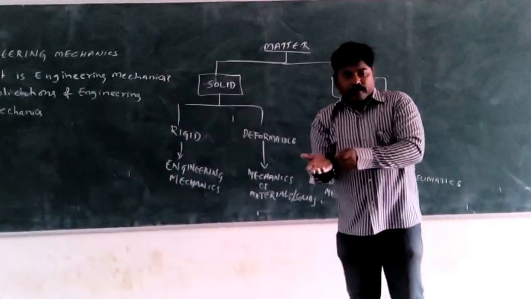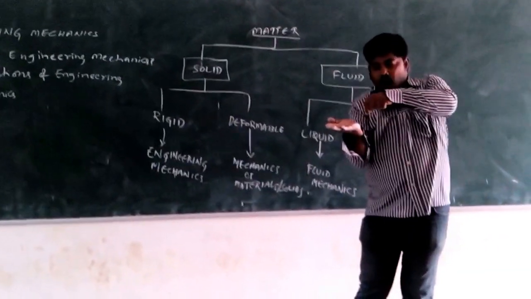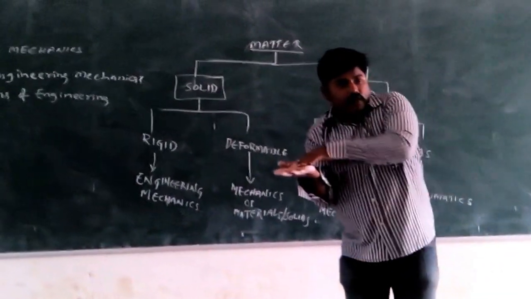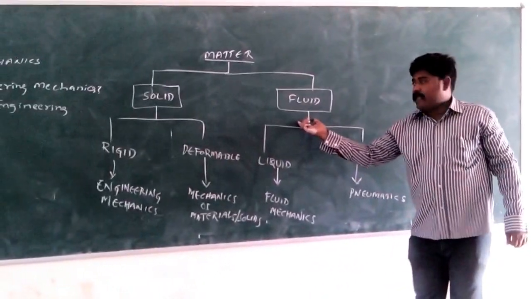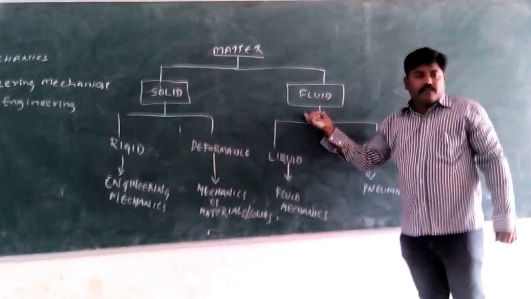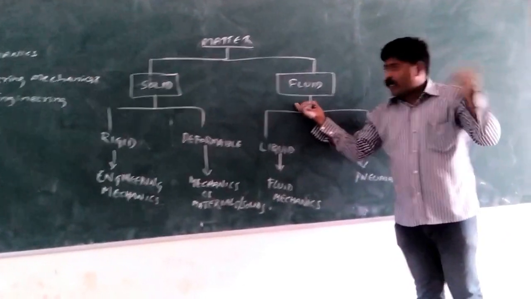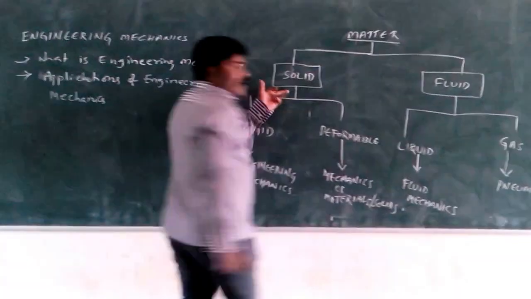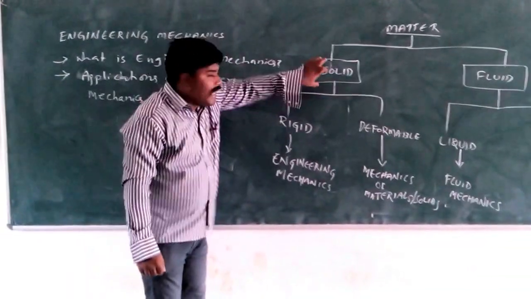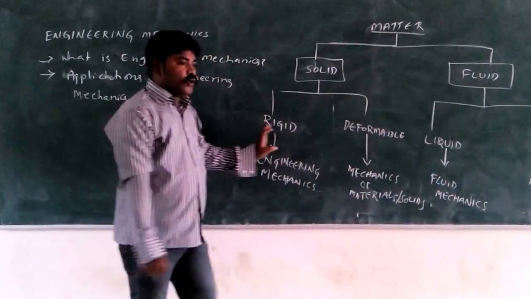Similarly, if you put some water or oil on the hand, it is flowing from one place to another place. That means it is capable of moving, and the matter which is capable of moving from one place to another place is called fluid. What cannot move, we are calling solid. So again, this solid is divided into two types.